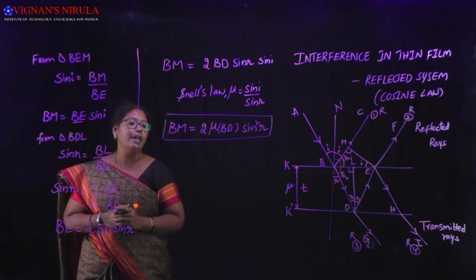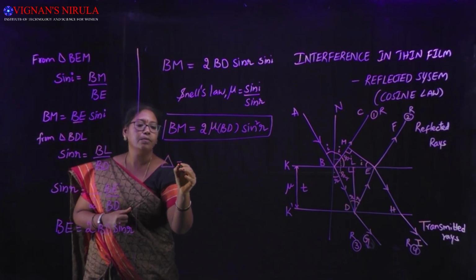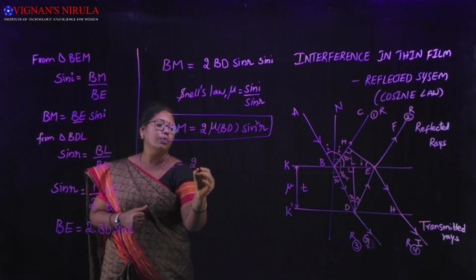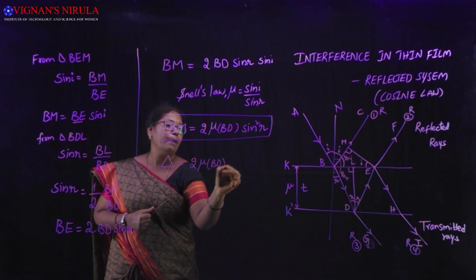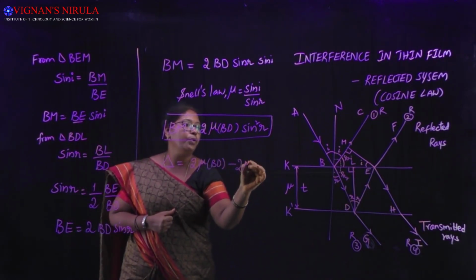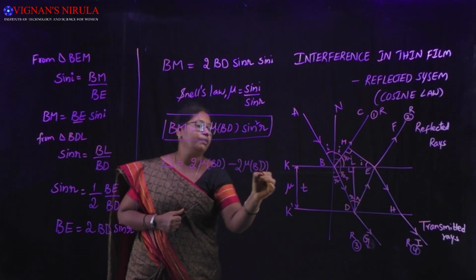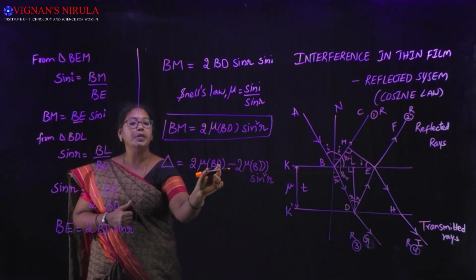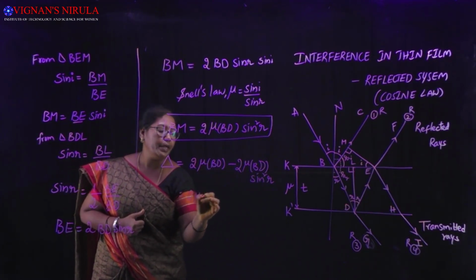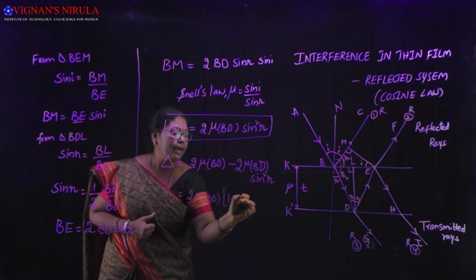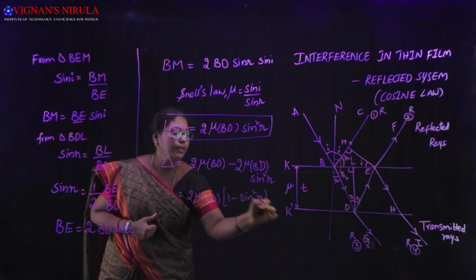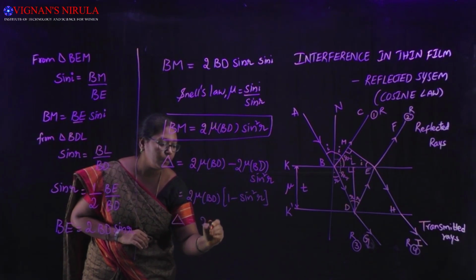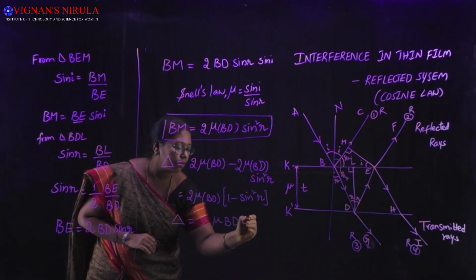Substitute this value in delta is equal to 2 mu BD minus BM. So 2 mu into BD minus 2 mu BD sin square r. In these two terms you have 2 mu BD as common. So 2 mu BD into 1 minus sin square r, and 1 minus sin square r is cos square r. So delta is equal to 2 mu BD into cos square r.